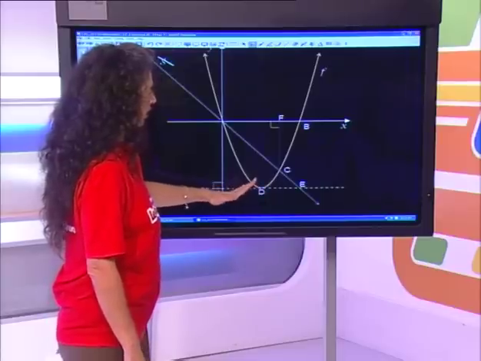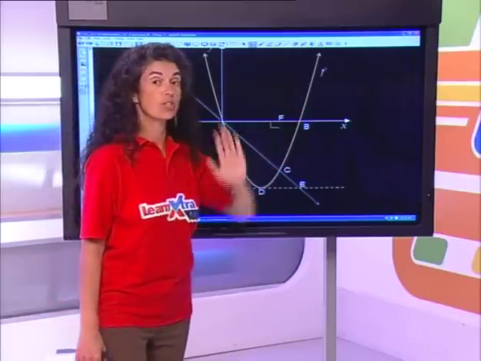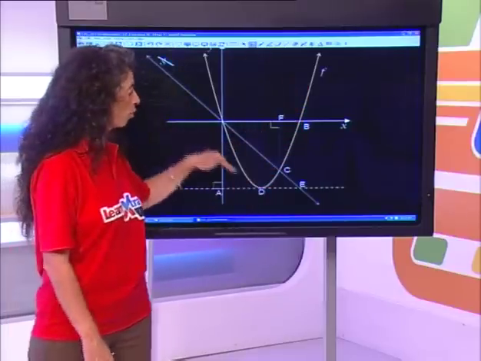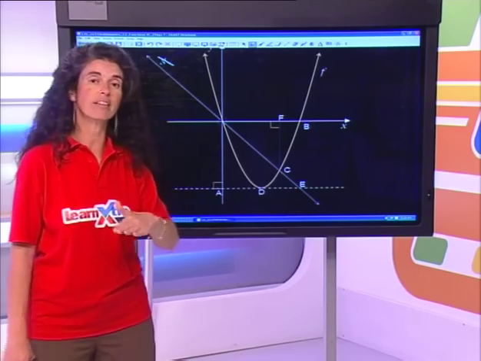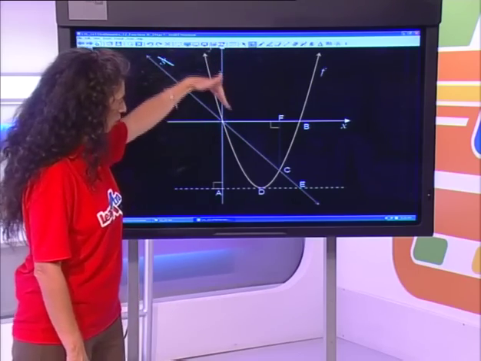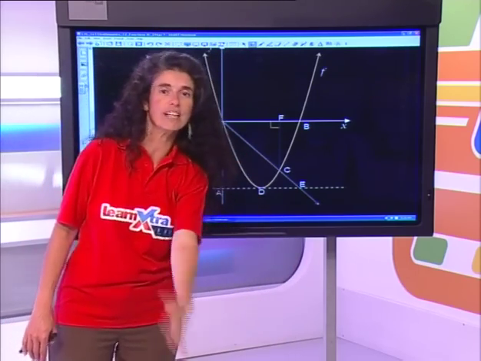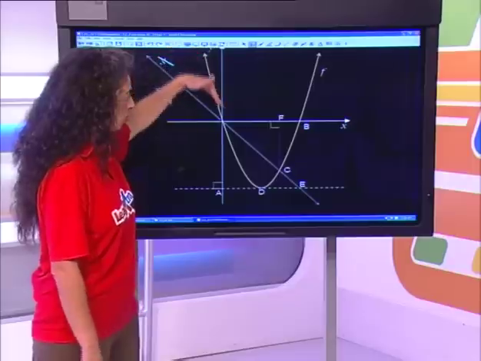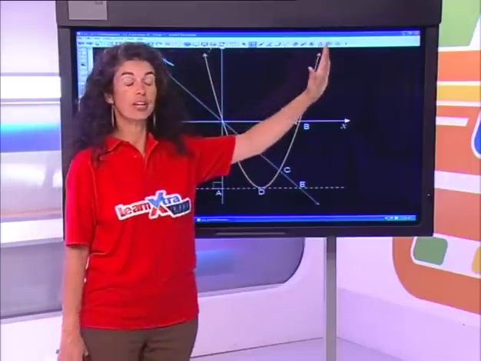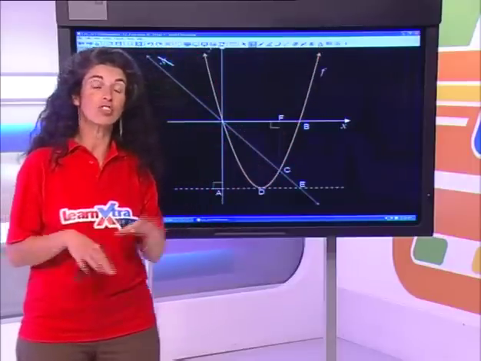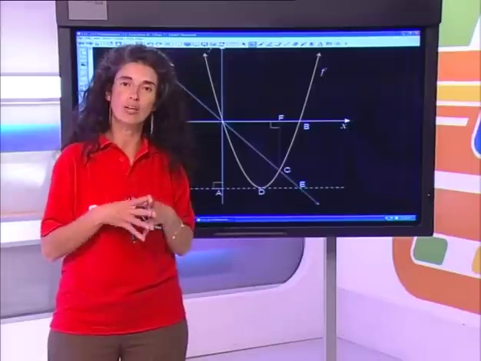Then I'm turning, and then I'm increasing. So this parabola is what we call has a minimum turning point, because as my y gets smaller and smaller, it's not dipping to infinity small. It's actually reaching a minimum, and then it's turning. So we also define functions by the kind of turning points they have.